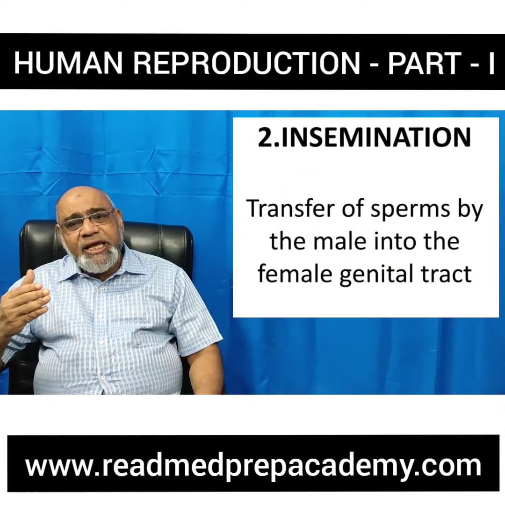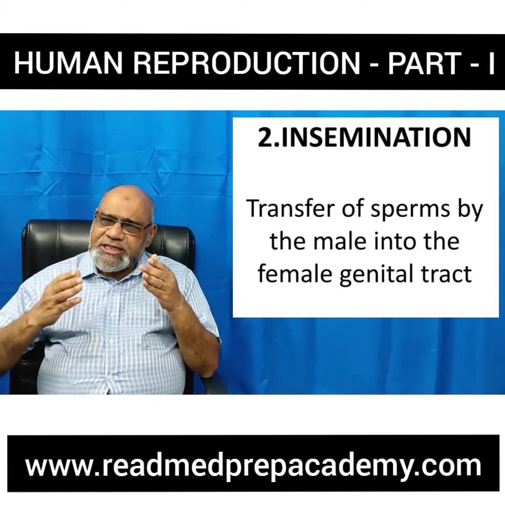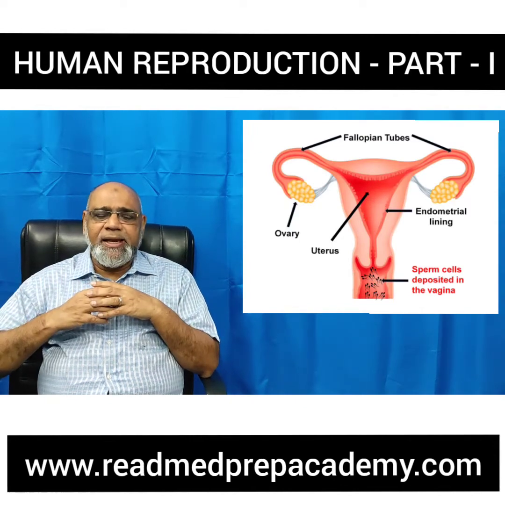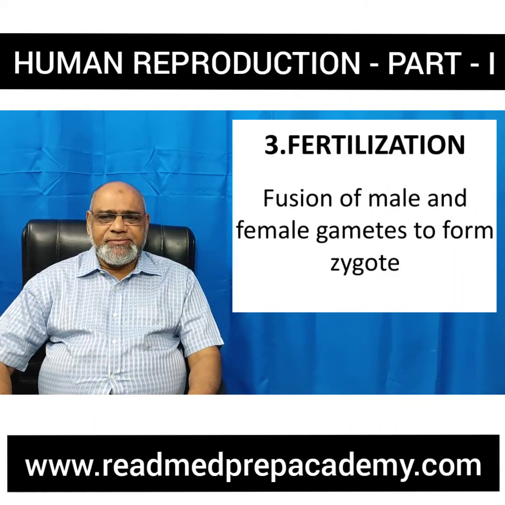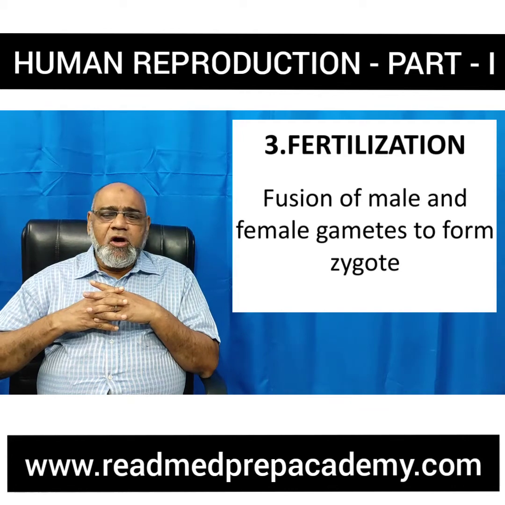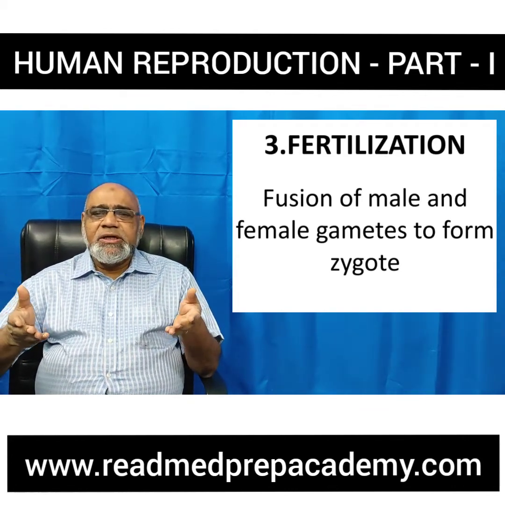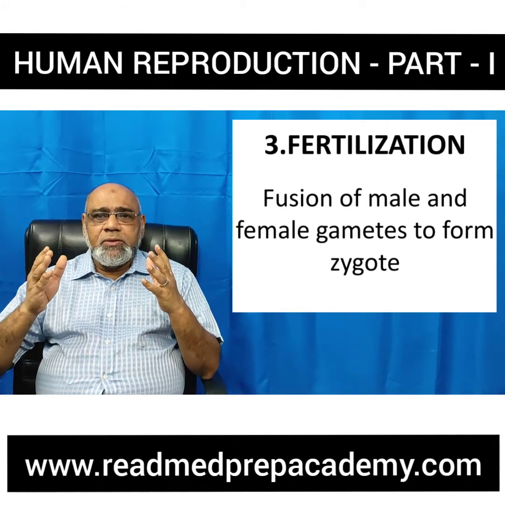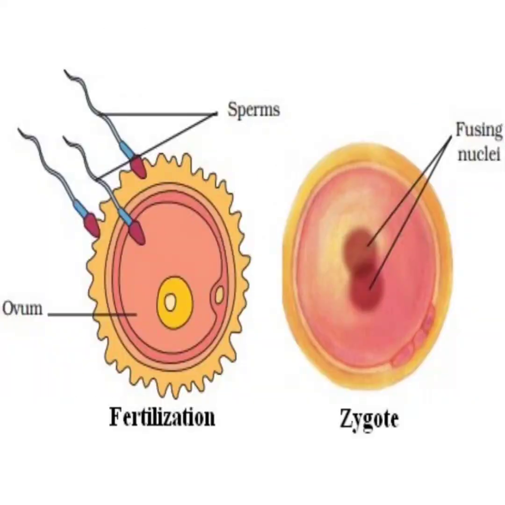The second is insemination. What is insemination? It is the transfer of the sperms that are formed in the testis in the male into the vagina of the female genital tract. What is fertilization? It is the fusion of the male gamete, the sperm, and the female gamete, the ovum, to form a new individual through the process of formation of zygote.